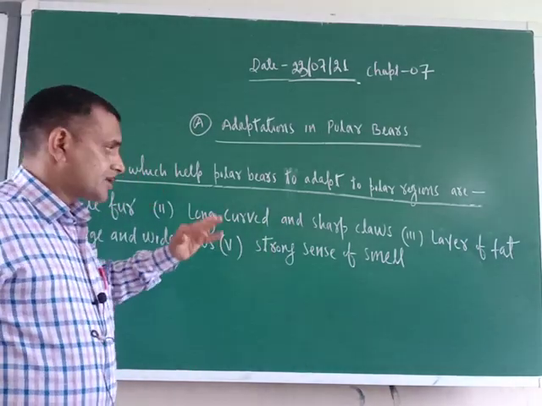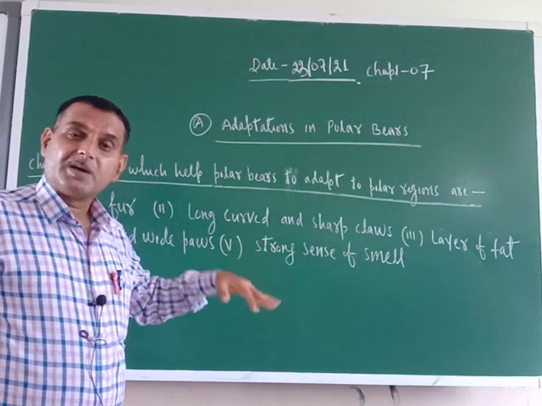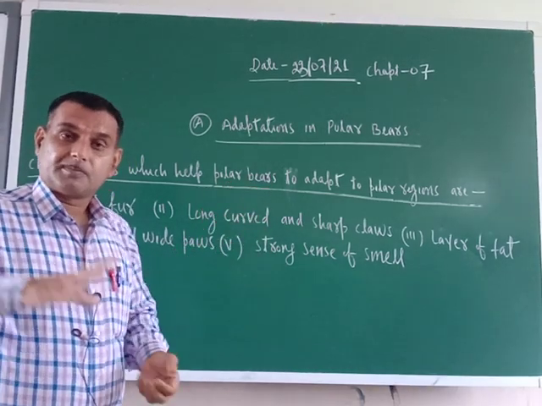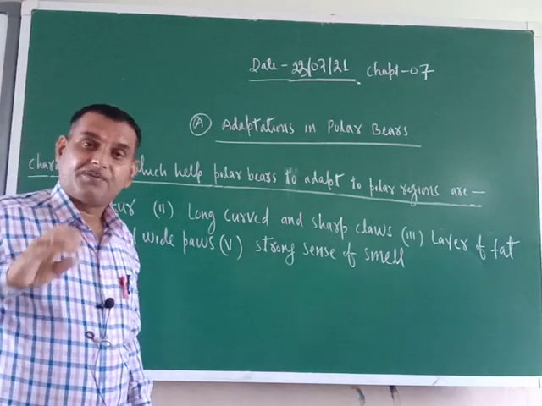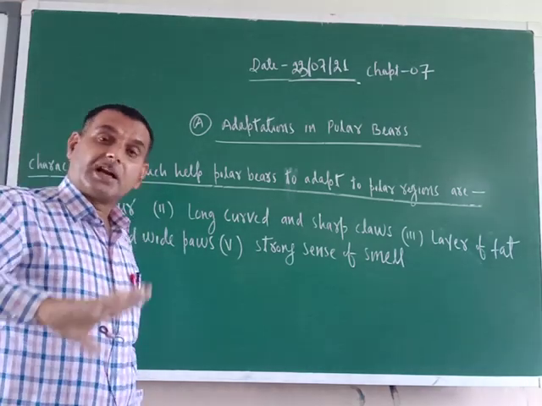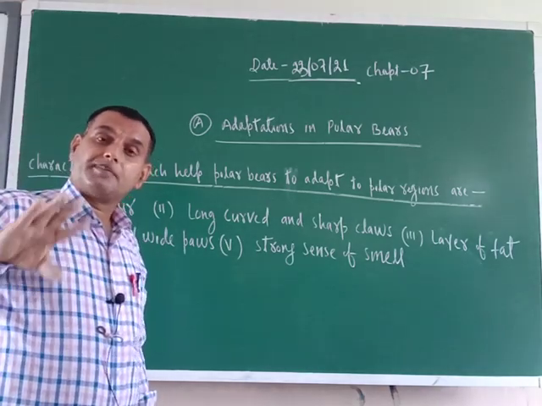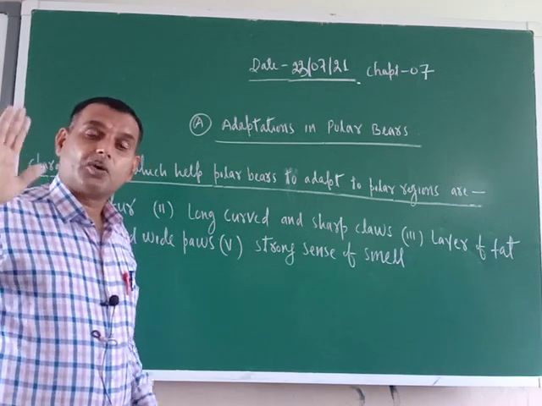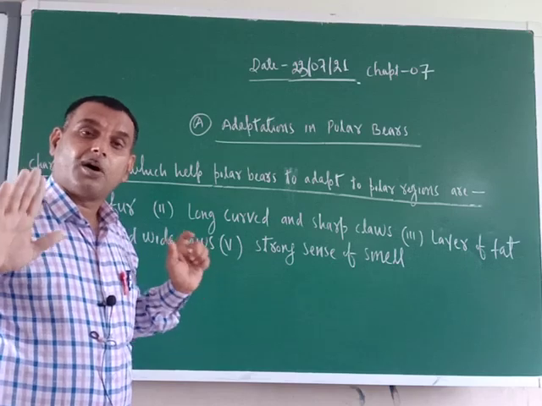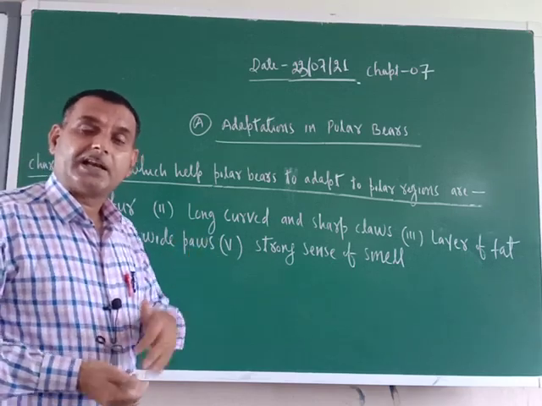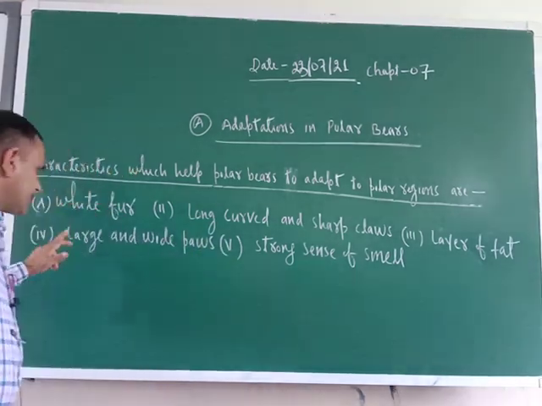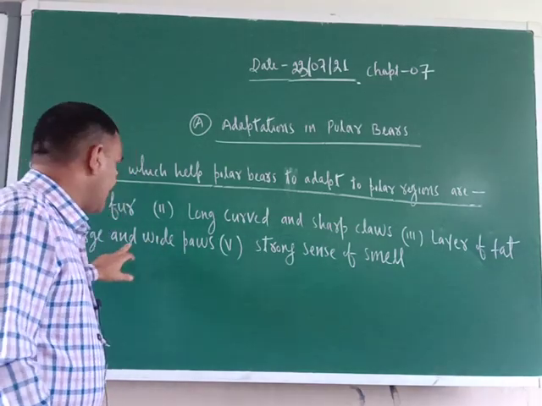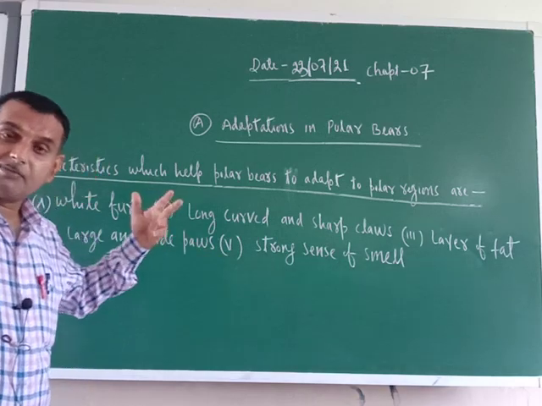Fat is an insulator, so it does not allow the polar bear's body heat to escape, so its body will be warm throughout day and night and it can survive. Next one is large and wide paws. What is their function?